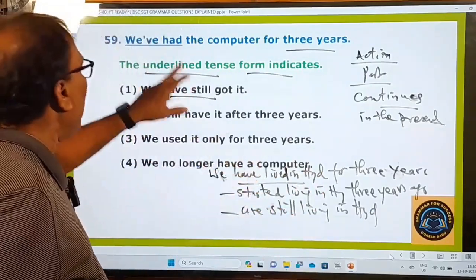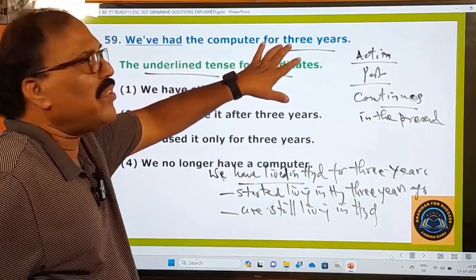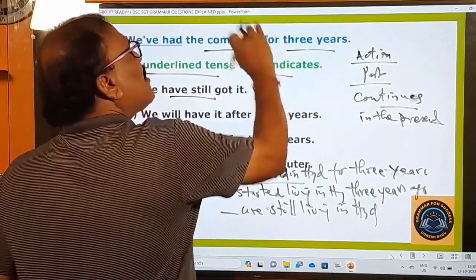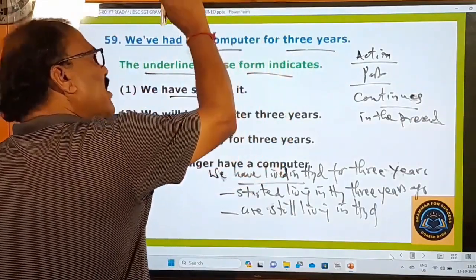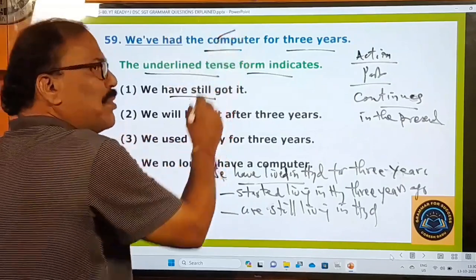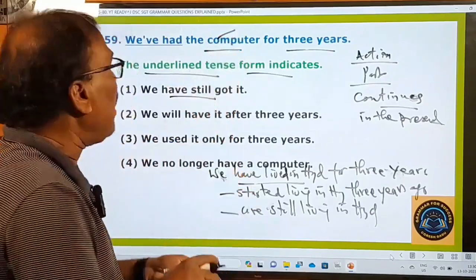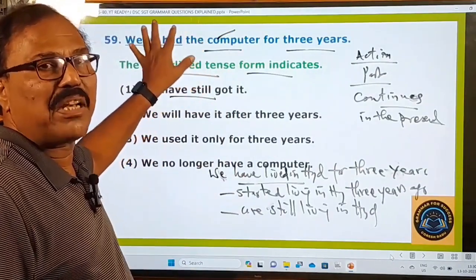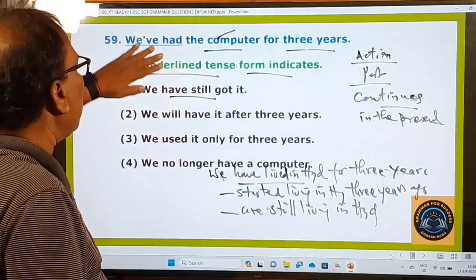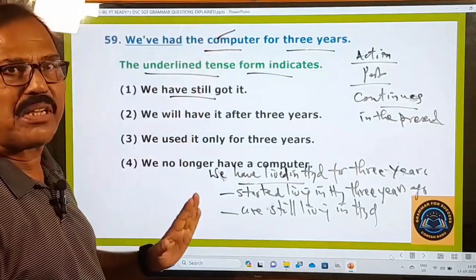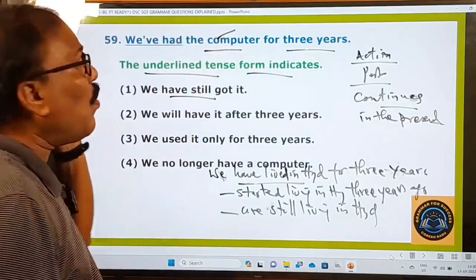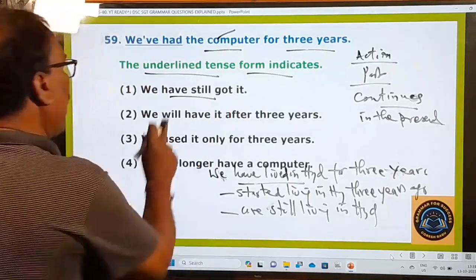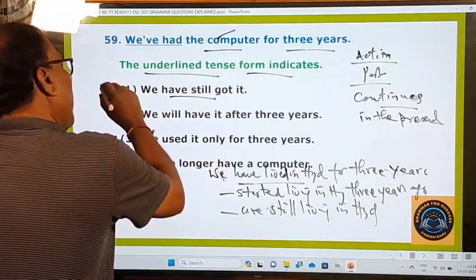In the same way, we have had the computer for 3 years means we started having this computer 3 years ago, and from that time onwards, we have been using this computer, using and using. Even now also we are using this computer. That is the meaning of this present perfect used here. So that means we are still using this computer. That is the meaning. Let us see where this meaning is given. We have still got it. That is the meaning. The very first one is the right one.